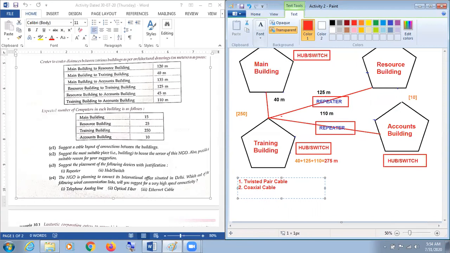And after that, the third one is fiber optical cable. Here it is. As per my example, I'm just taking twisted pair cable, coaxial, and fiber optical. And they ask which out of the following wired communication links will you suggest for a very high speed connection? I think you all have the answer. And my dear respected students, as per my knowledge, because they are talking about very fast, we can write it as fiber